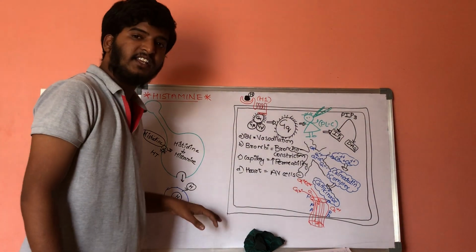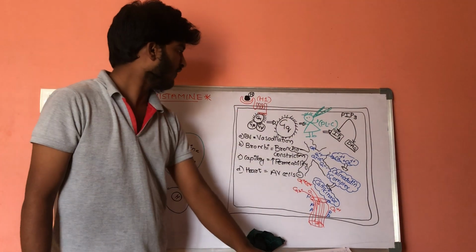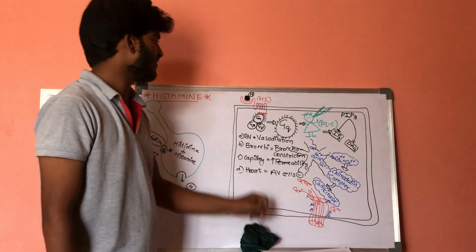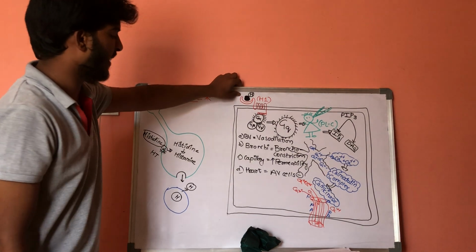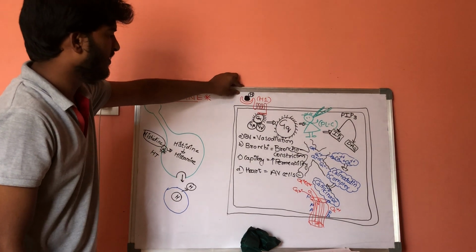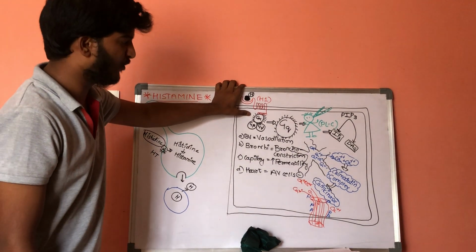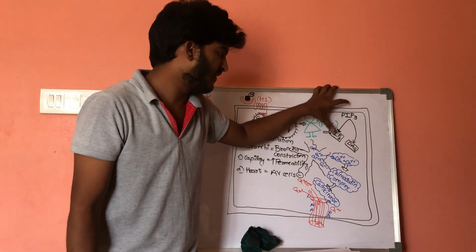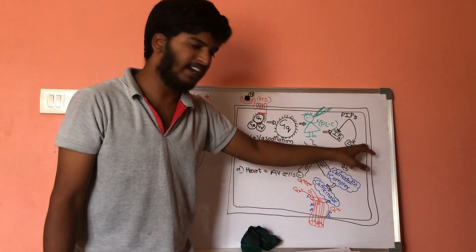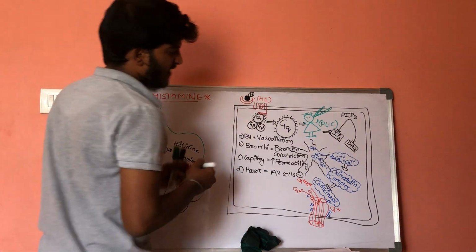Whenever histamine gets attached to the H1 type of receptor, that is the histamine type 1 receptor, which is associated with Gq protein, it activates phospholipase C, which activates IP3 and DAG, and this helps in opening of calcium channels.